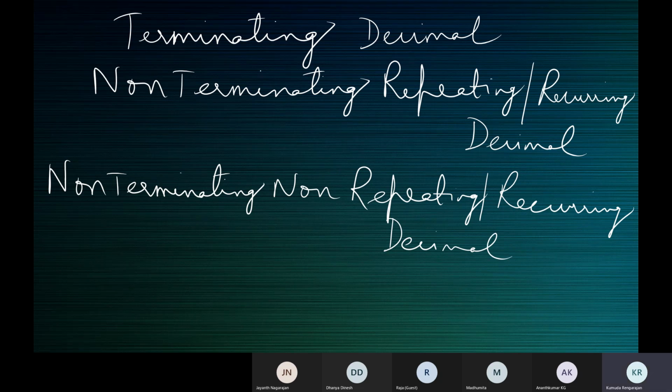Terminating decimals; non-terminating, it will go on, but repeating or recurring decimal; non-terminating, non-repeating decimal.